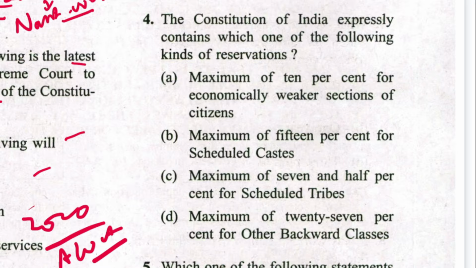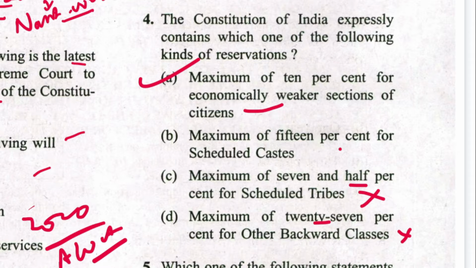Next is 4. The Constitution of India expressly contains which one of the following kinds of reservation? Maximum of 10% for economically weaker section of citizens. Yeah, it is correct. A is the answer. Then maximum 15% of scheduled caste, no. 7.5% for scheduled tribe, no. 27% for OBC, no. A is the answer.